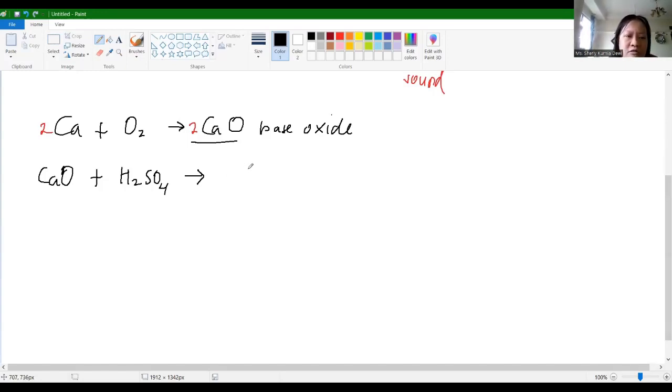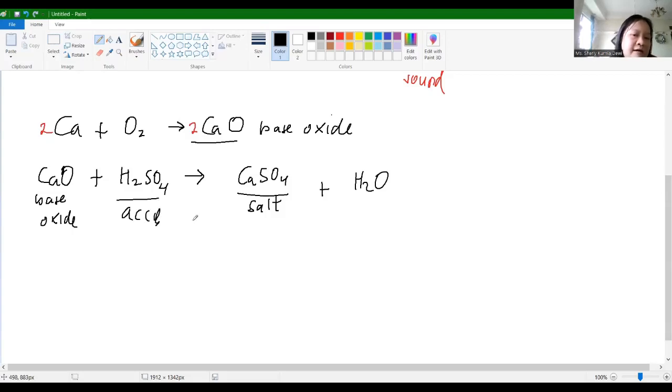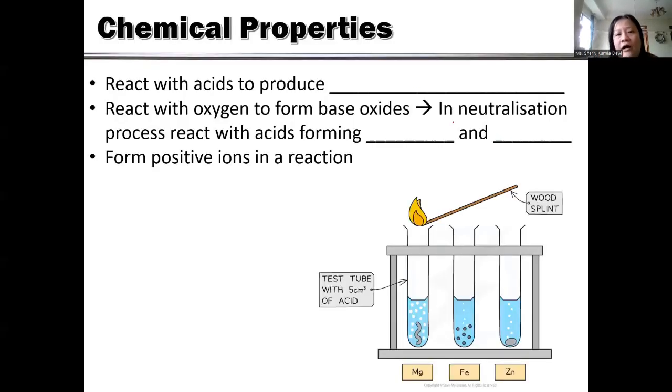The neutralization will produce salt plus water. Yeah, the neutralization process produces salt plus water. This is base oxide, this is acid. So here is salt and water, and this one is salt and hydrogen.